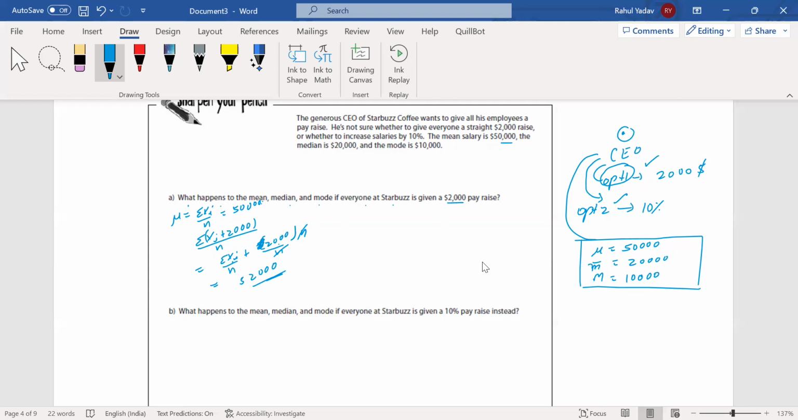Now let's come to the median value. Technically, when I am giving a hike of 2000 pay, every term will be increased by 2000.